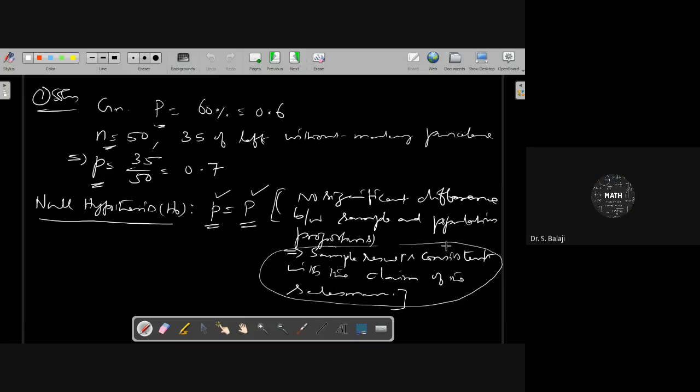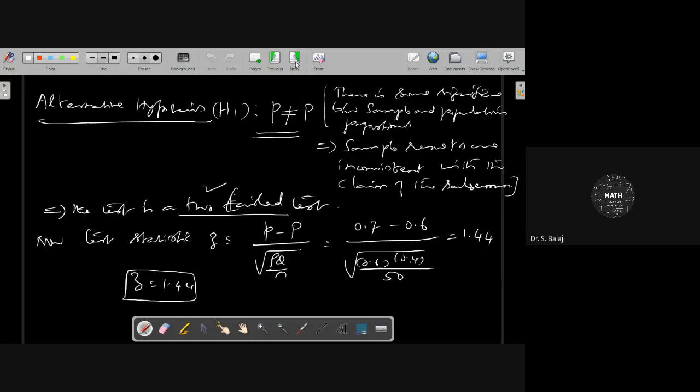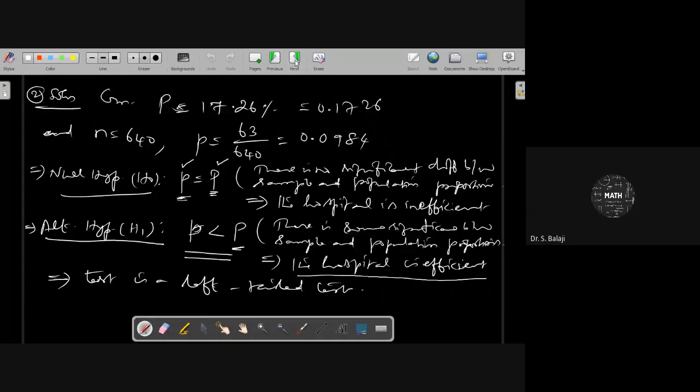The question is: are these sample results consistent or inconsistent? They are asking consistent or inconsistent here. Therefore, in order to check that, you consider the not equal to idea.